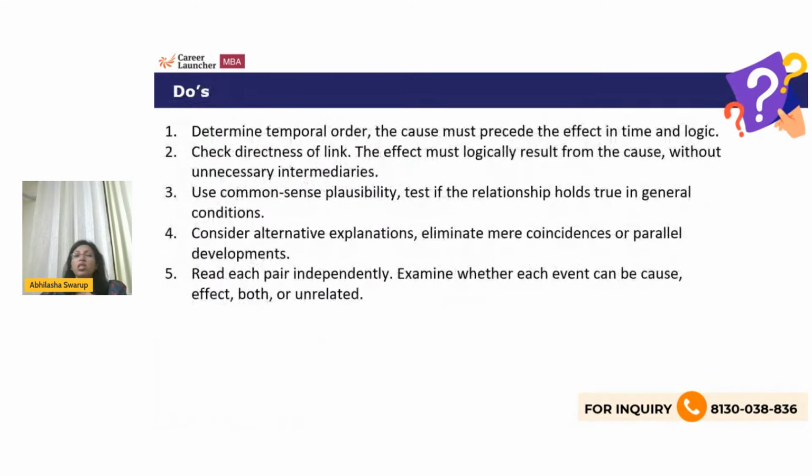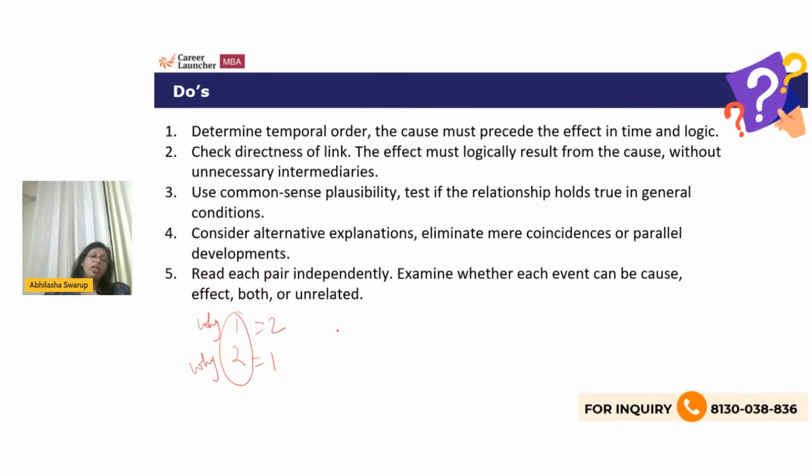So when you're doing this cause-effect relationship, the best thing is, between statement 1 and 2, check if there is a causal relationship. That's the first thing you do. So ask why 1. If the answer is 2, then 2 is the cause, 1 is the effect. If you ask why 2 and 1 is the answer, then 1 is the cause and 2 is the effect. So you've got your answers.